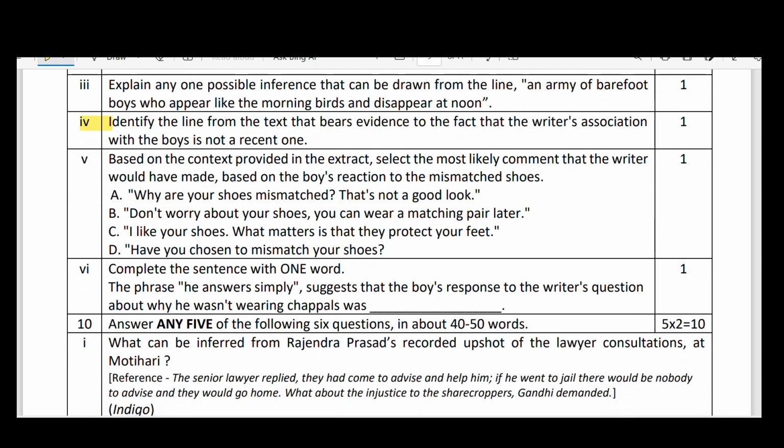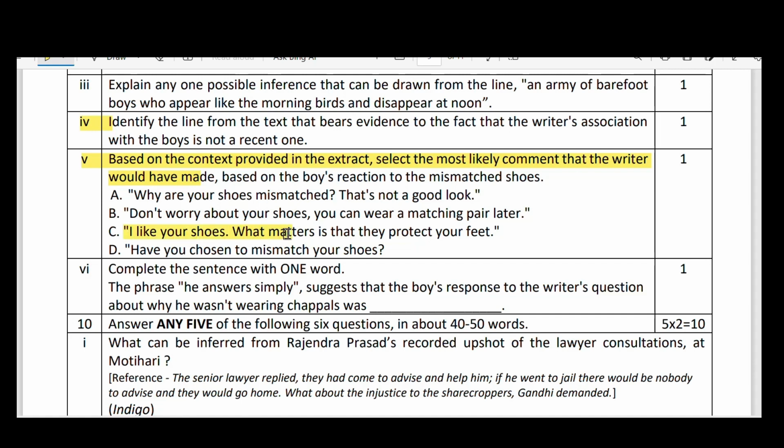Based on that, option A, this is what the question says: "Why are your shoes mismatched?" That might be the comment. "That's not a good look." No, she doesn't say such kind of harsh words. However, he was a poor boy. He was wearing some shoes, and for that she might have felt very happy. "Don't worry about your shoes. You can wear a matching pair later." Might be this? No. "I like your shoes. What matters is that they protect your feet." Might be this one, because she is positive towards the boys.